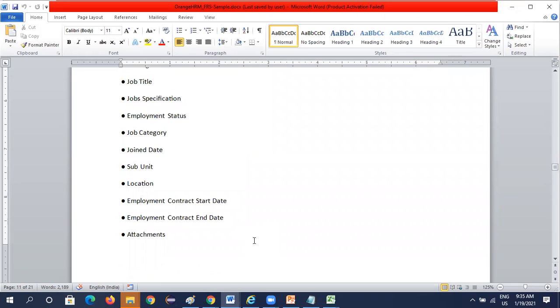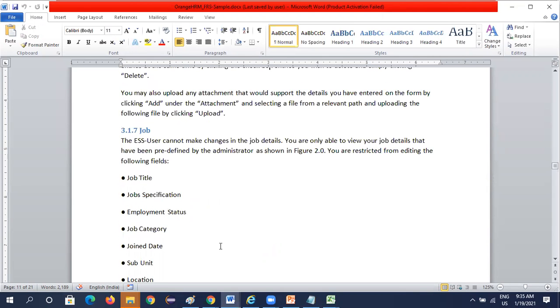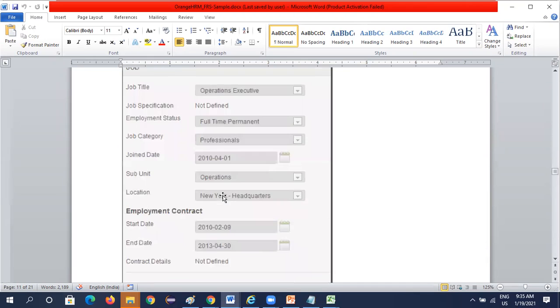Okay, these editing restrictions will be provided by the admin. So what would be the test cases for this one? Any idea scenarios?